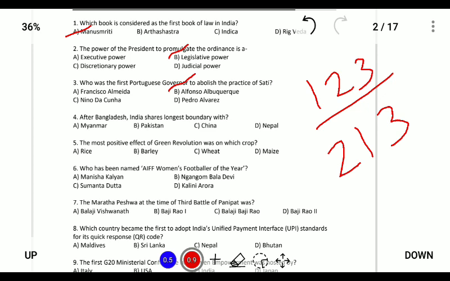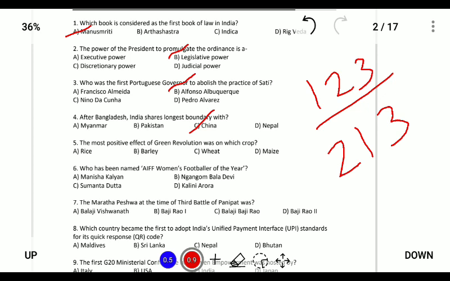Next, question number 4. After Bangladesh, India shares the longest boundary with which country? The first country is Bangladesh, with which India shares a 4096 kilometer boundary. The second is China, which shares around 3900 kilometers. So the second longest boundary India shares is with China, and the smallest is with Afghanistan, of around 43 kilometers.